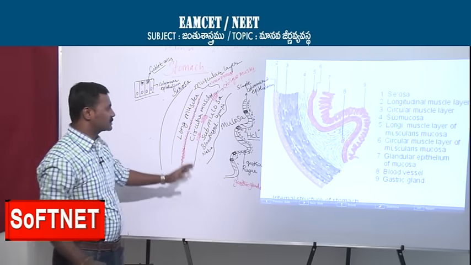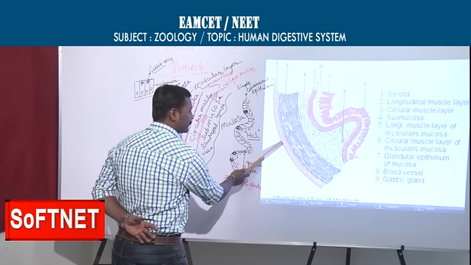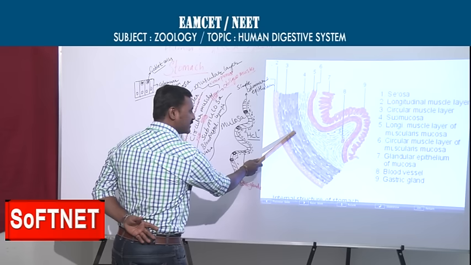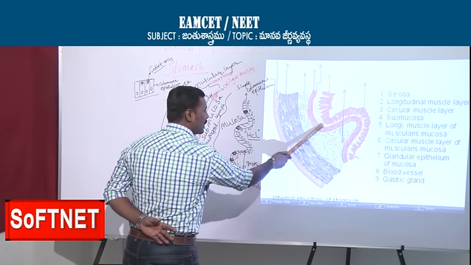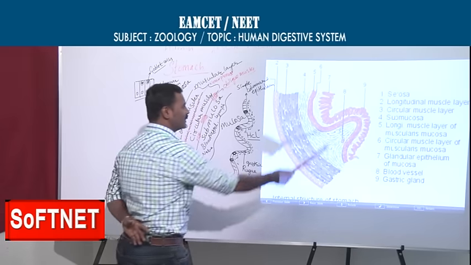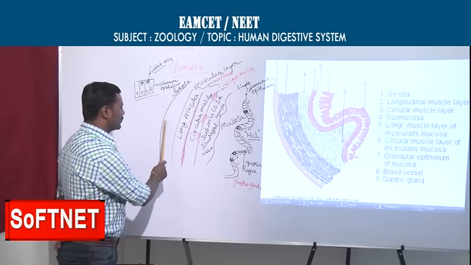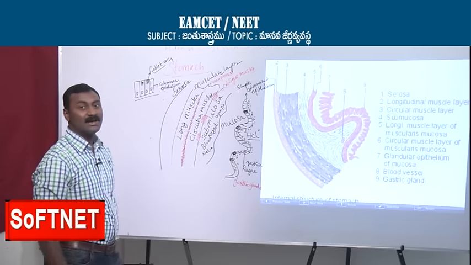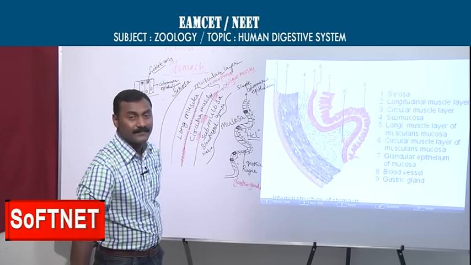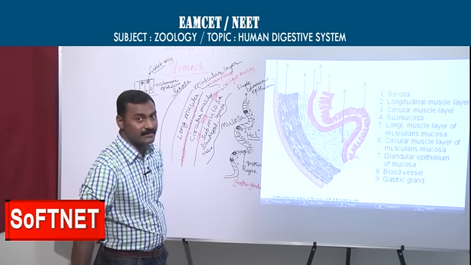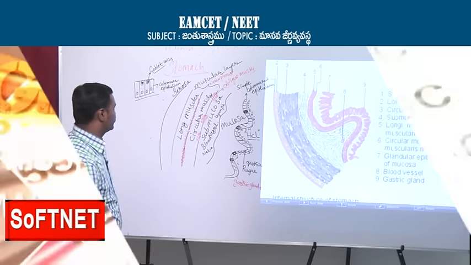Sometimes they will ask you about the arrangement of layers: serosa, longitudinal muscles, circular muscles, submucosa, mucosa, and finally the lumen of the stomach. From outside to inside or inside to outside, you have to arrange the layers in order. That type of question they will also ask. So order is very important.